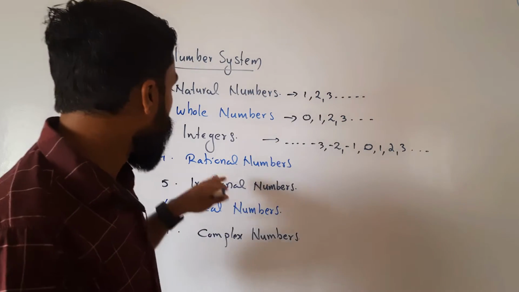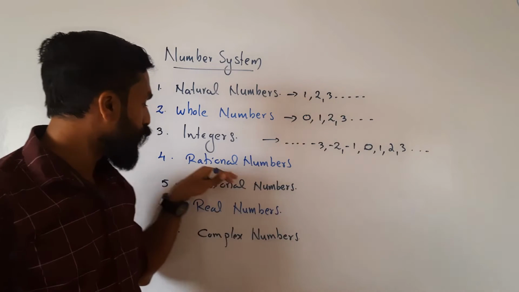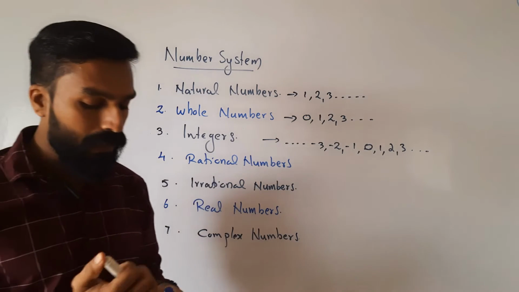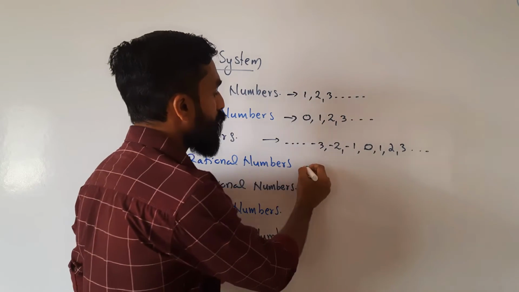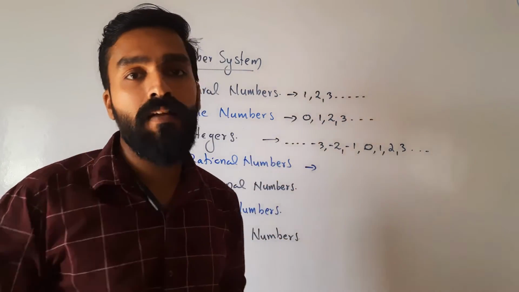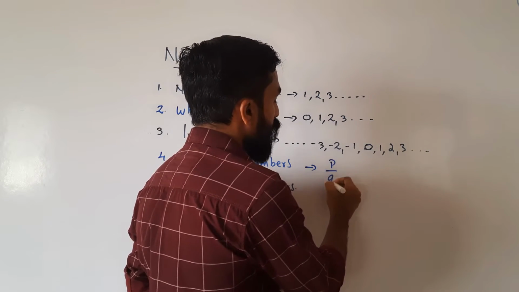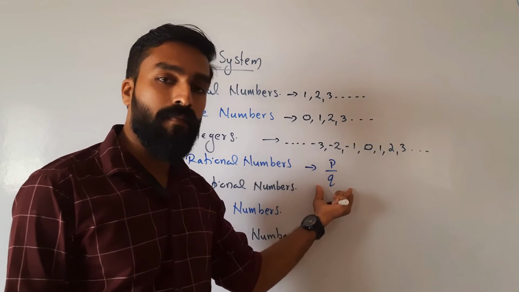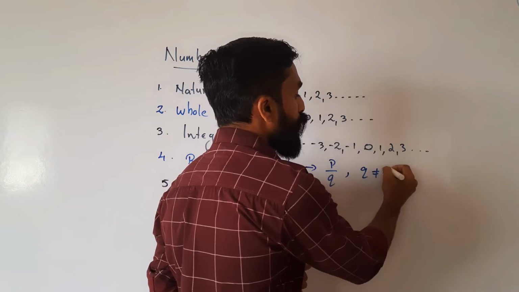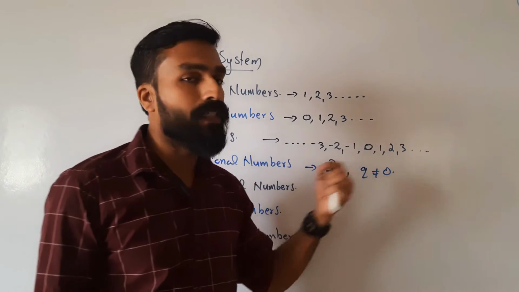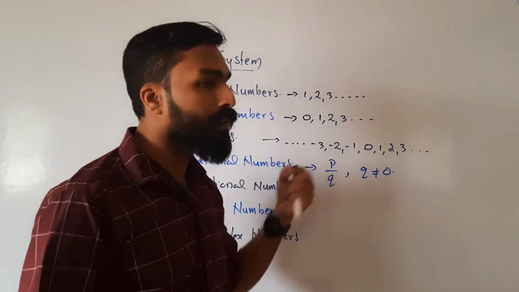Okay, next we can go to rational numbers and irrational numbers. The fourth one is rational numbers, the fifth one is irrational numbers. The speciality of the rational number collection is that it is a number which can be represented in the form of p divided by q. One condition is that q is not equal to 0. The denominator should not be 0. So the p by q form is called the rational number collection.